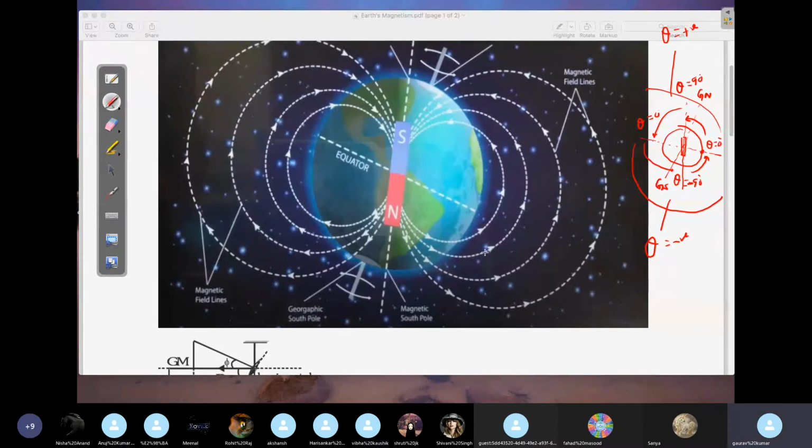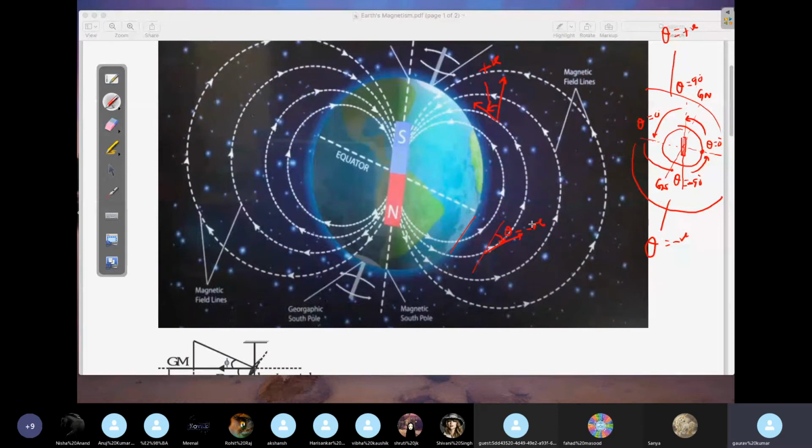Negative means what? At this point, if I draw a horizontal line, this theta will be pointing upwards. That's the meaning of positive, upwards. And that's the meaning of negative: at any point where the magnetic field is like this and this is the horizontal, this particular angle will be pointing downwards with respect to the horizontal. This is your positive. That's the meaning of positive and negative.